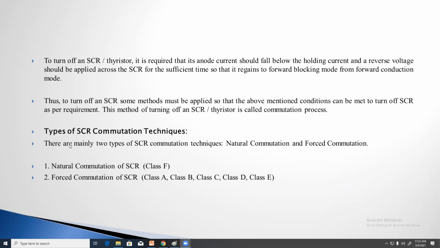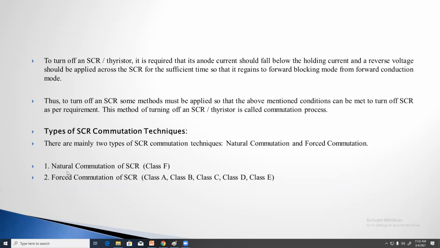Generally, what are the commutation techniques we have? We have two types of commutation techniques. There are mainly two types of SCR commutation: natural commutation and forced commutation.